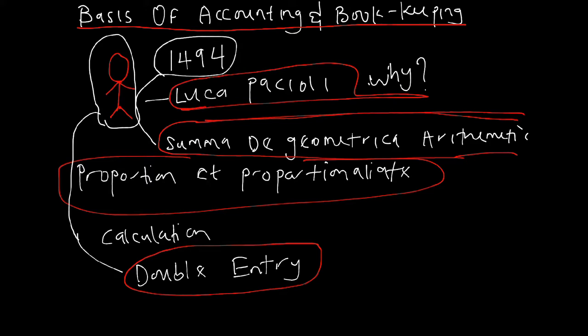Anywhere they ask you who is the father of accounting, Luca Pacioli. Why? Because he wrote a book entitled Summa the Geometrical Arithmetic Proportion et Proportionality, and in this book he explained the principle we have been using up till date, which is the principle of double entry.